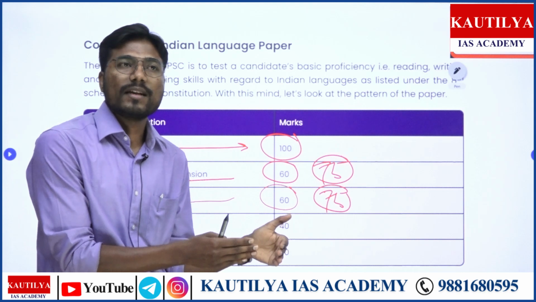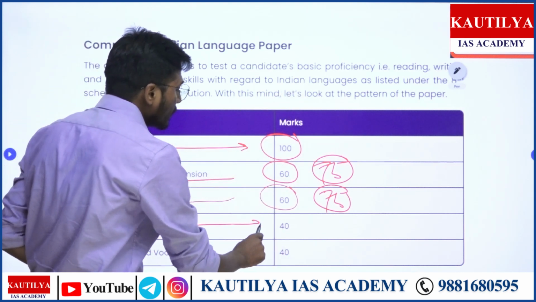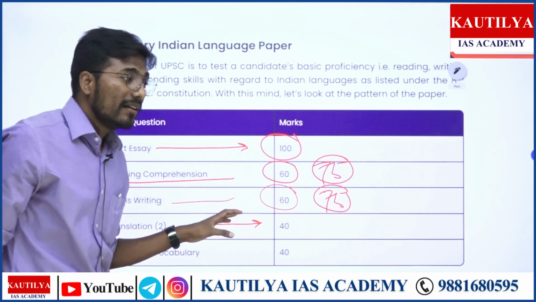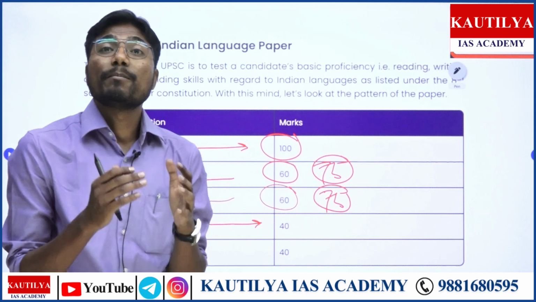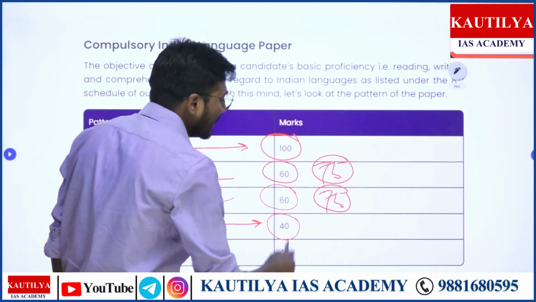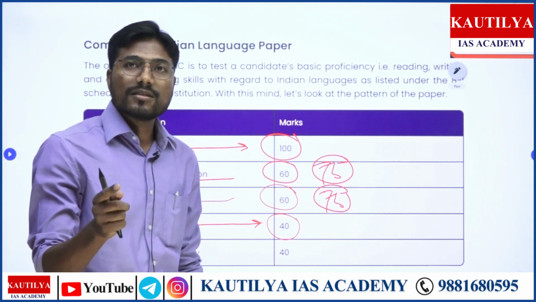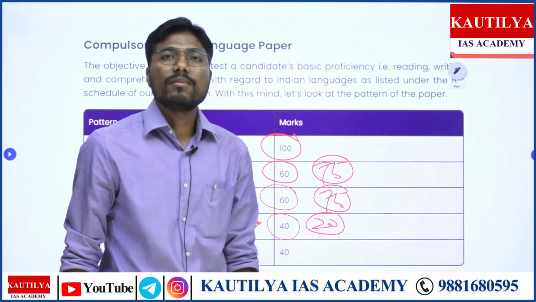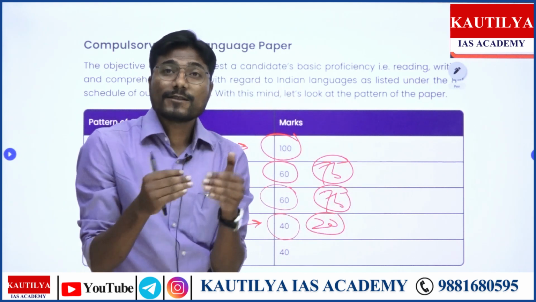But here is one more added component, and that can be, I would say, as difficult as precis writing. What is that? That is basically 40-mark translation. When it comes to translation, you have two components, and each component will be asked for 20 marks.